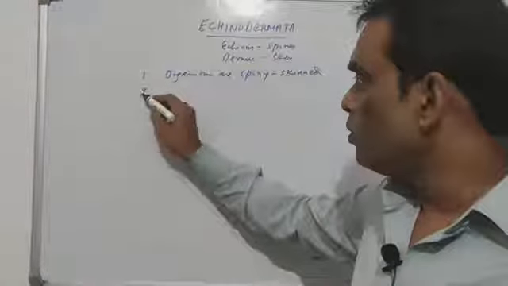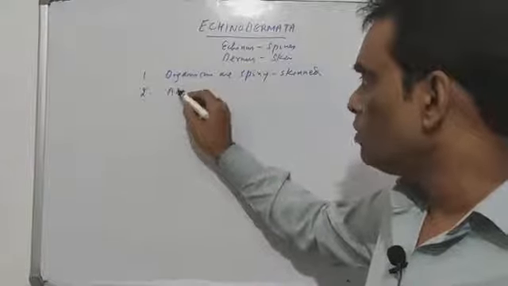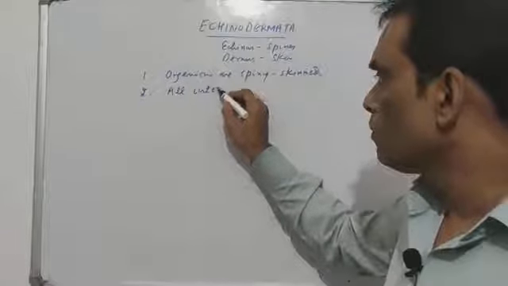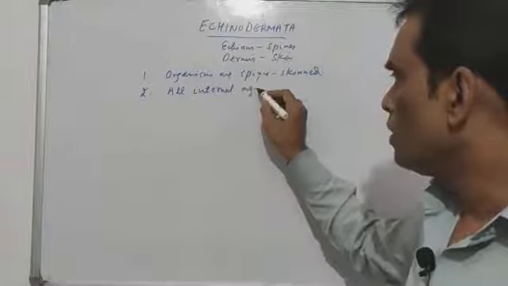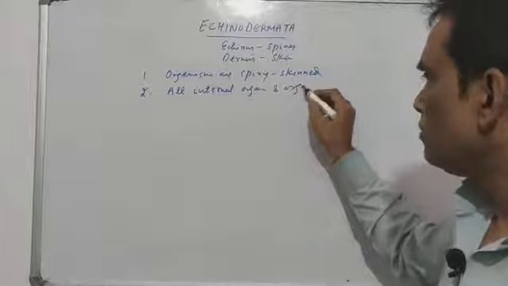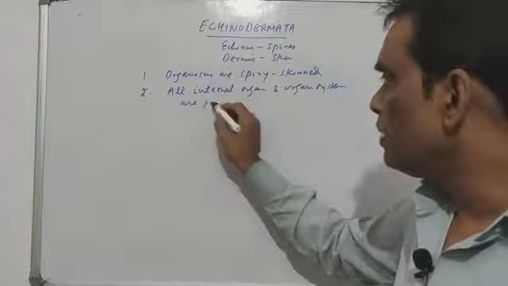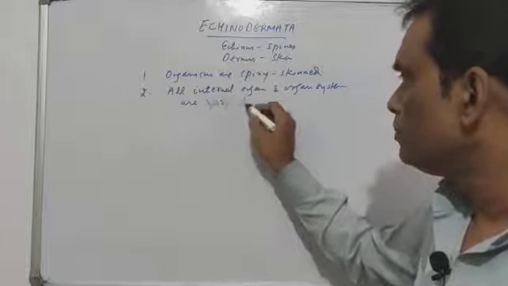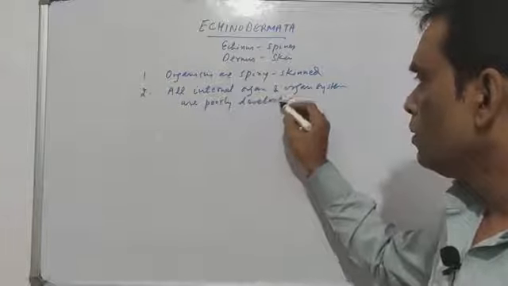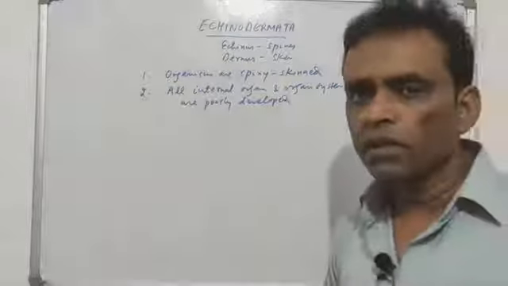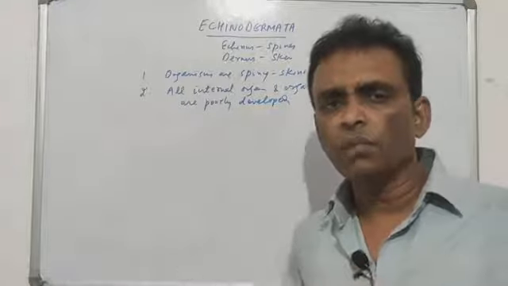The second very important thing is all the internal organs and organ systems are poorly developed. Now once again, it's a very controversial topic.